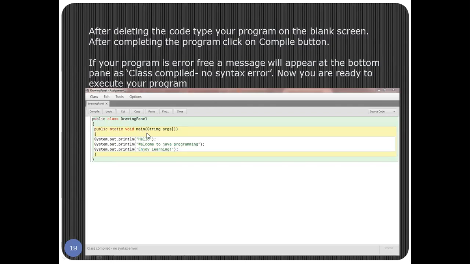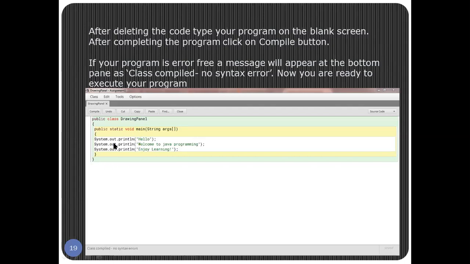Next, public static void main string args. Now this is the main of the program from where our execution is going to start. This bracket is the opening curly bracket of the class. This is the main function's opening curly bracket. After this, we are having 3 statements. These are the output statements, and when you run the program, you will get the output based on these statements. Say hello, welcome to Java programming, and enjoy learning. Then closing main, and then closing class. So this is the first sample program which we are going to write.